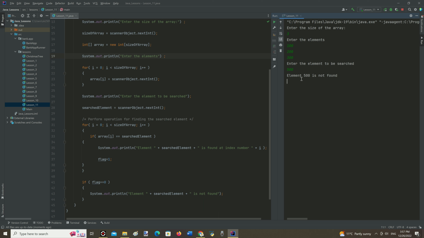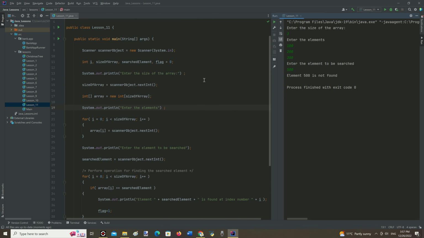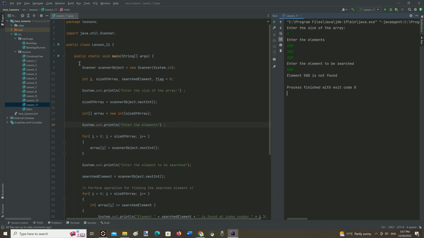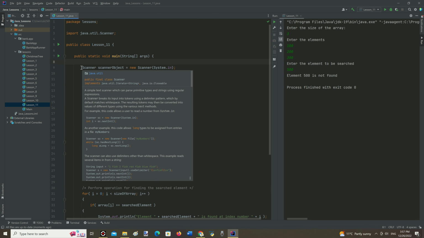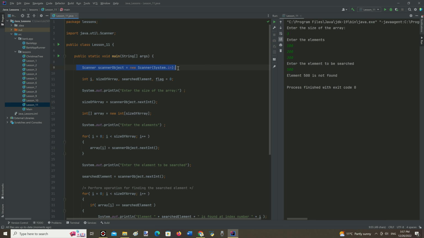500 for example. And it says this element is not there. So, how exactly does it work? First of all, a scanner object is created in line number 9. Then there is a declaring of int data type variables like i that will be used later as an index number of the array in the for loop and print statements.